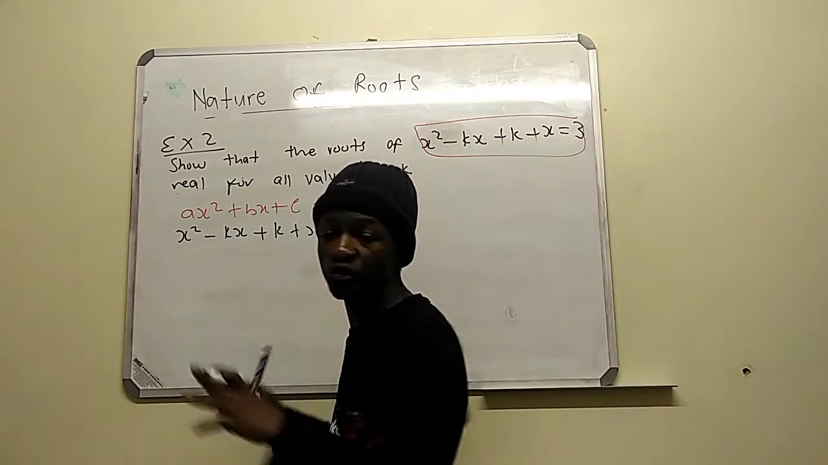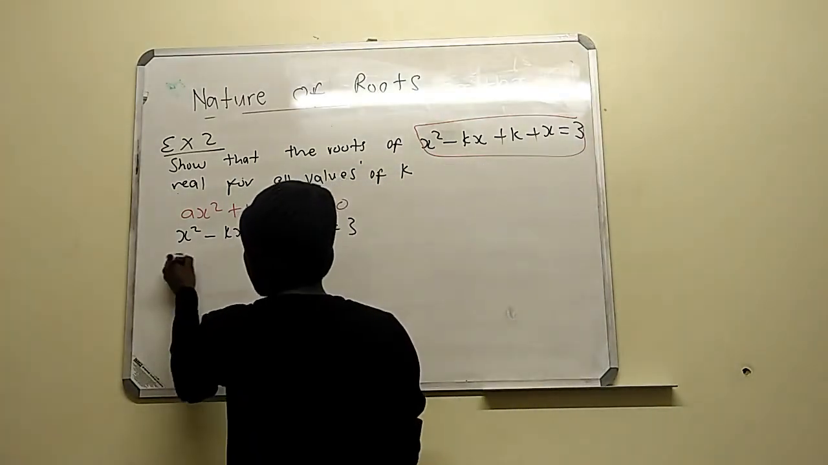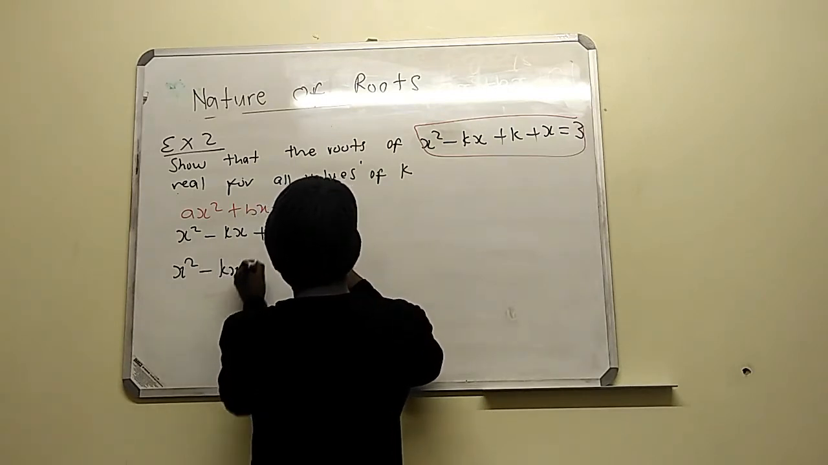So first, you group them in terms of x and x squared. So x squared is only 1. So minus kx, it goes with what? With something that has x.